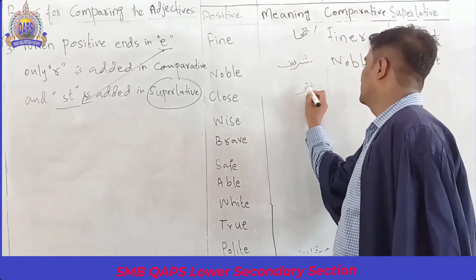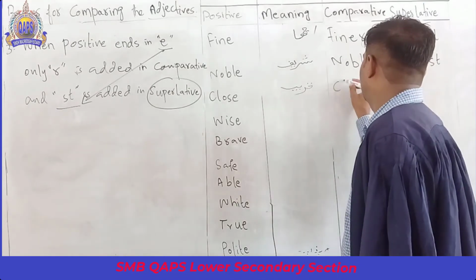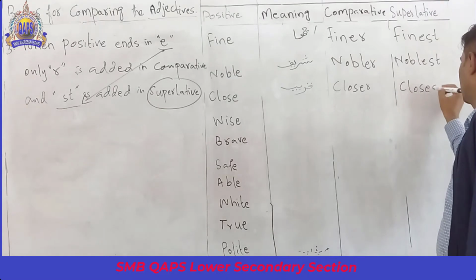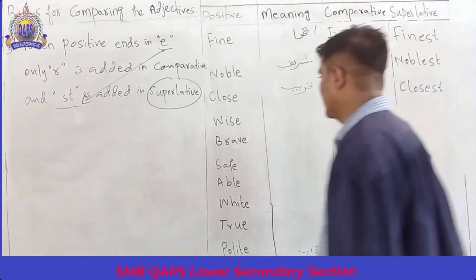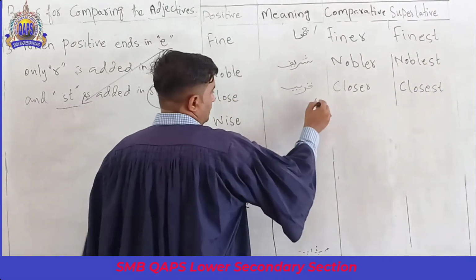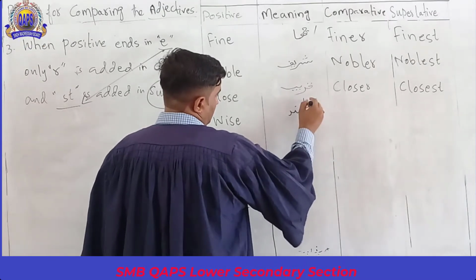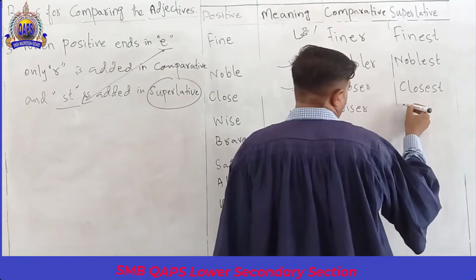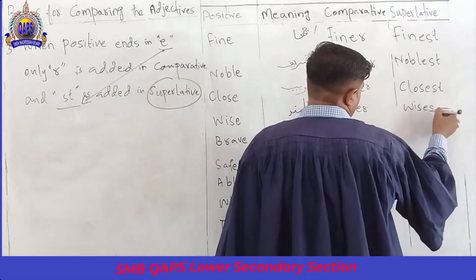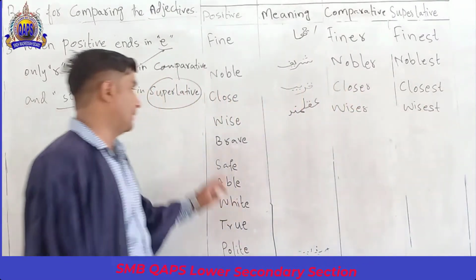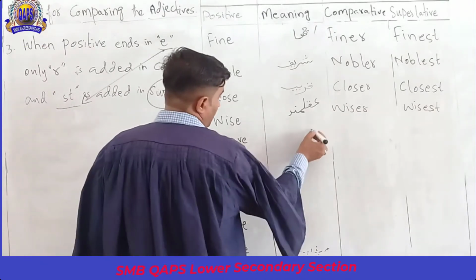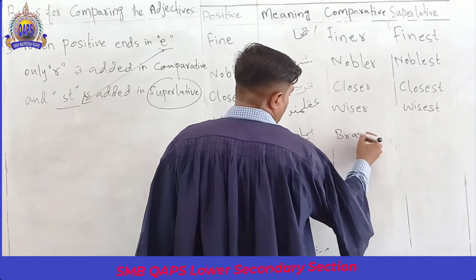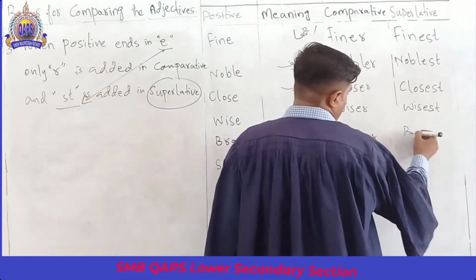Close means near; closer and closest. Wise, intelligent; wiser, and the superlative is wisest. Brave, courageous; braver, bravest.